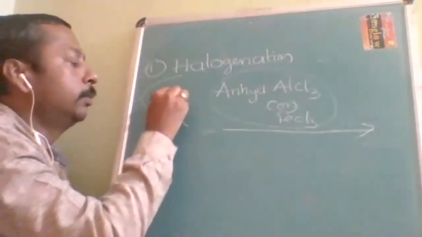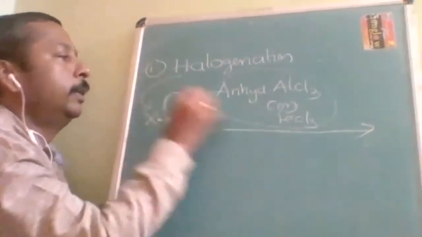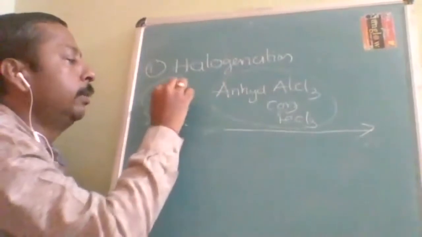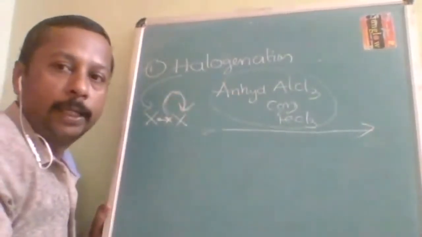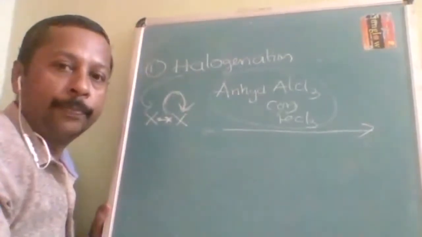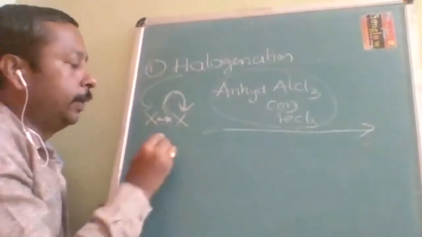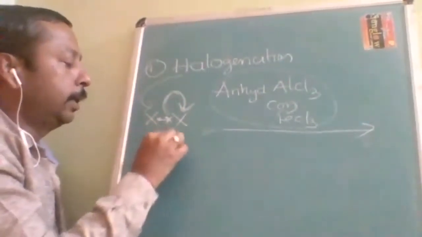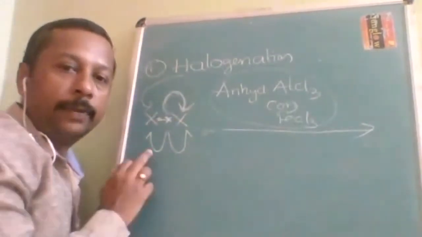Now both electrons will be taken by this. If this is present, then only this will be a complete arrow. Complete arrow will be there only if this is there. If this is not there, then half arrow. Both will create free radical. What will they create? Free radical.